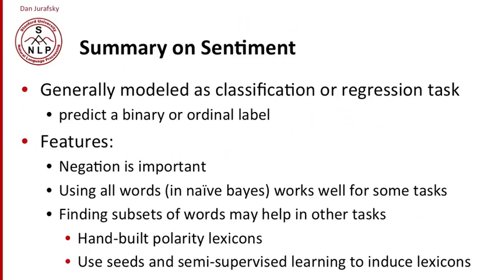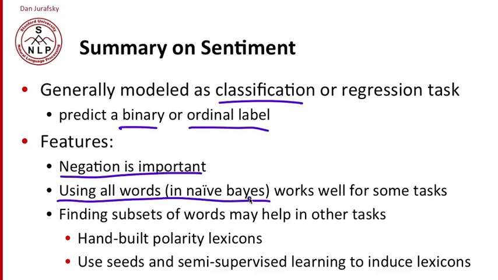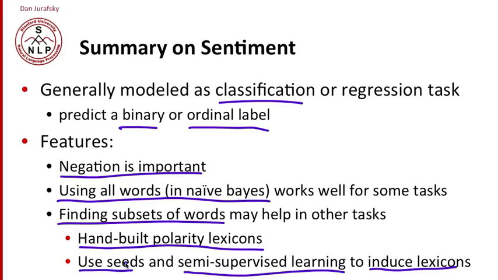So in summary, sentiment is generally modeled as a classification task. Polarity is often binary, less often some kind of ordinal or linear valued label. And negation is a very important feature to use. For lots of tasks, using all the words in naive Bayes seems to work well. For other tasks, using subsets of words may help, and we can either use hand-built polarity lexicons, or for tasks for which the polarity lexicons seem inappropriate, we can induce lexicons using semi-supervised learning from some hand-built seeds.